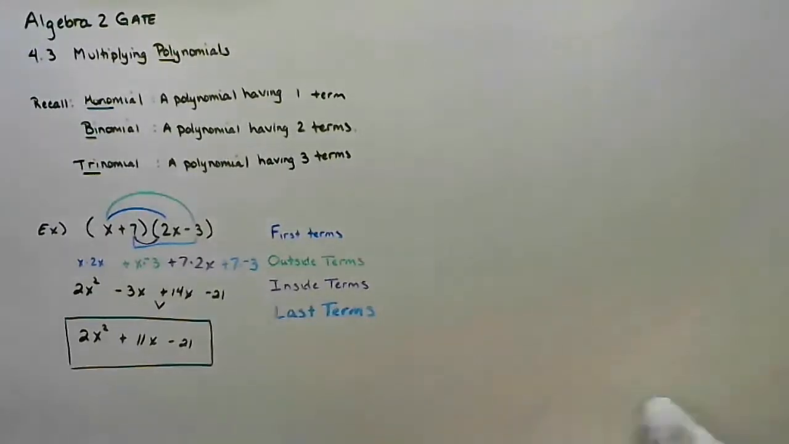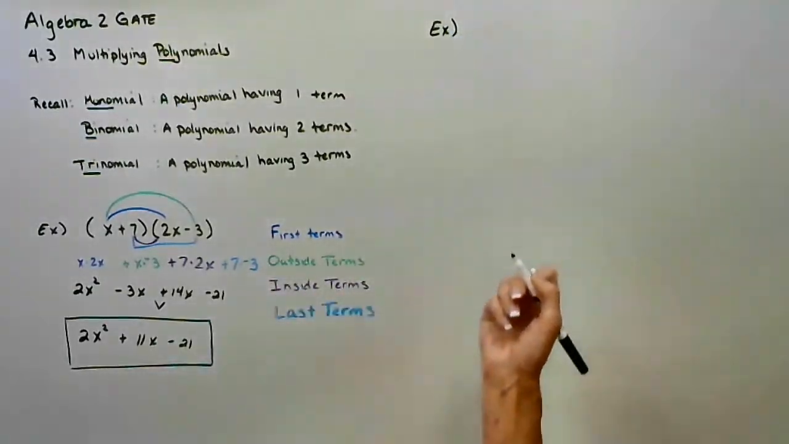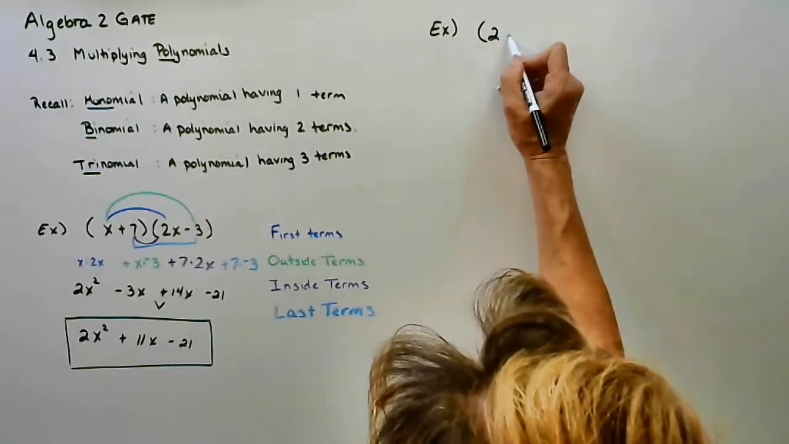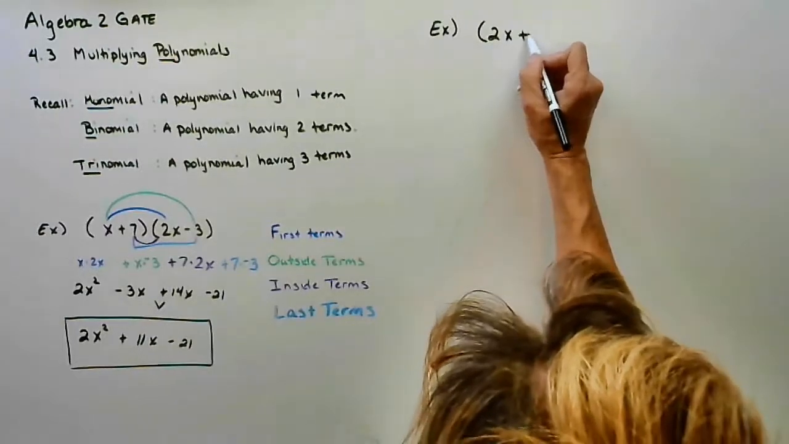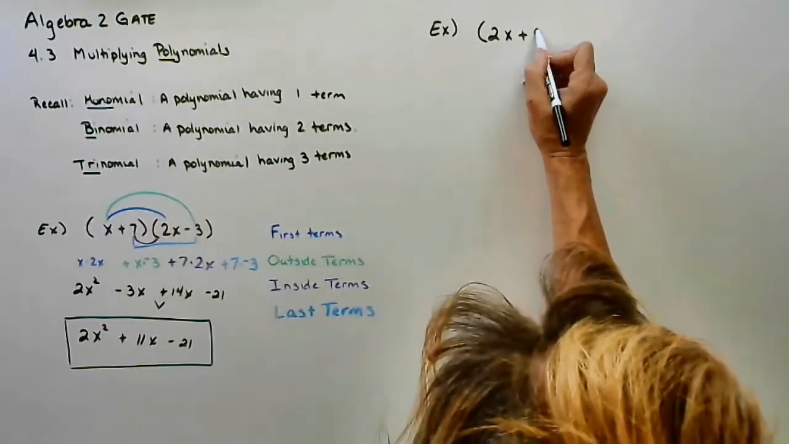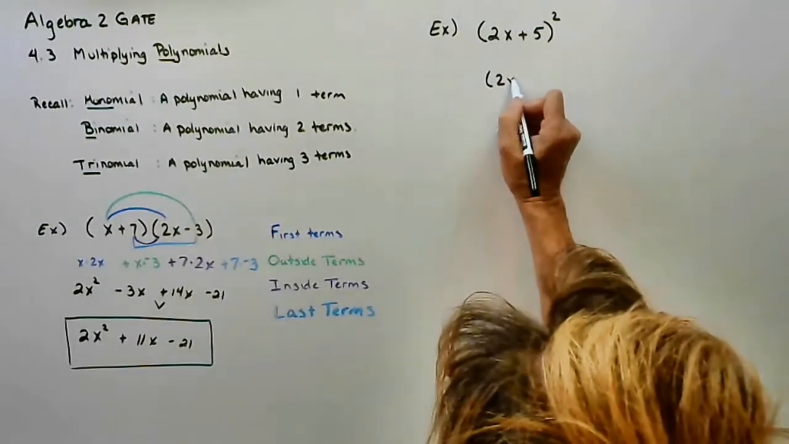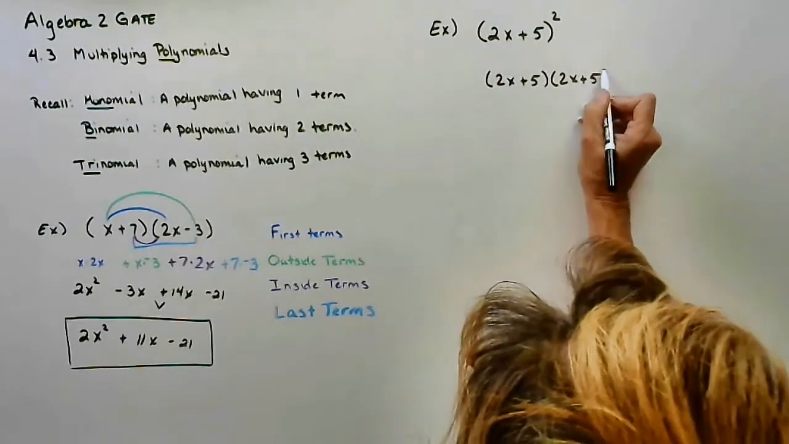So I'm going to do it again, before I move on to something that's got like a binomial and a trinomial. So let's say I do another perfect square binomial. So maybe 2x plus 5 squared. I personally like to write it out. This is the same as 2x plus 5, 2x plus 5.